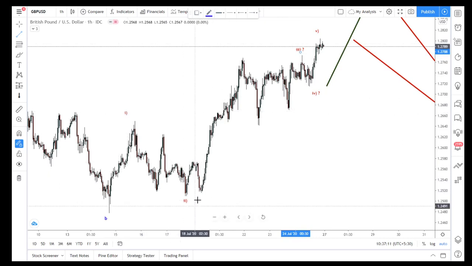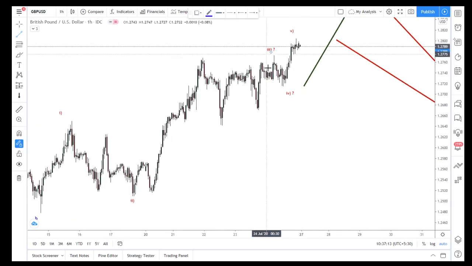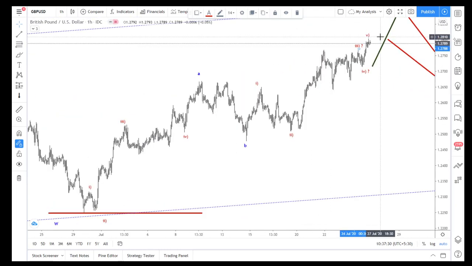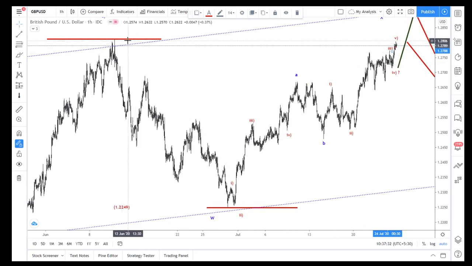For this 1, 2, 3, I'm expecting a fourth wave. It may reach here, but that is the question mark. Yesterday I shared that. So now it may be a fourth wave, or it could be an irregular flat, and again it can make a little bit of consolidation, and then it can do one more high also. But if the previous high breaks, that will become an irregular flat.